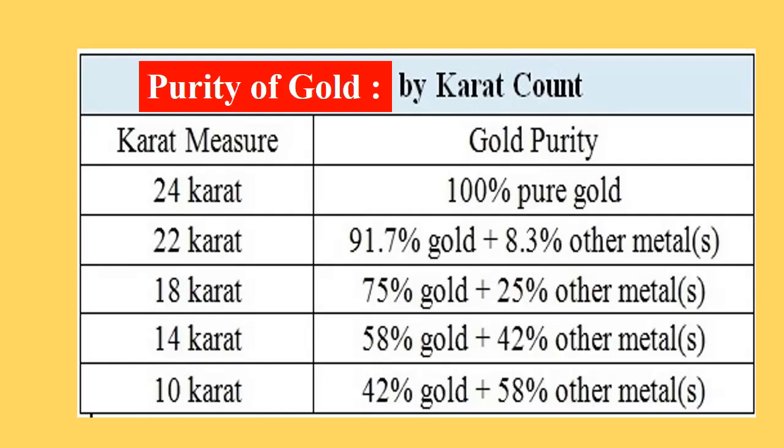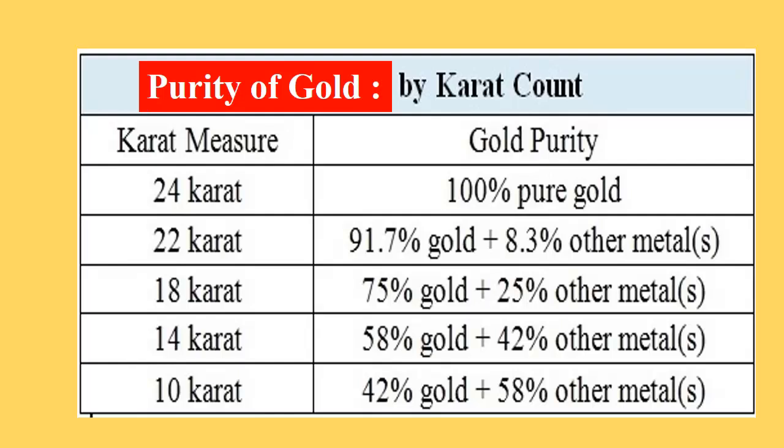Gold is a very precious metal, and it's a dream of every woman to have gold ornaments. But the purity of gold is determined by the carat count. If gold has 24 carat, that means it is 100% pure gold.